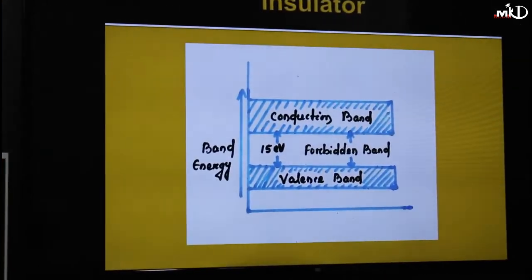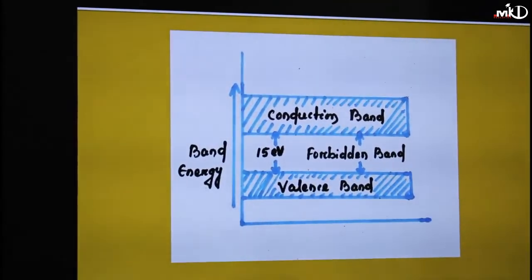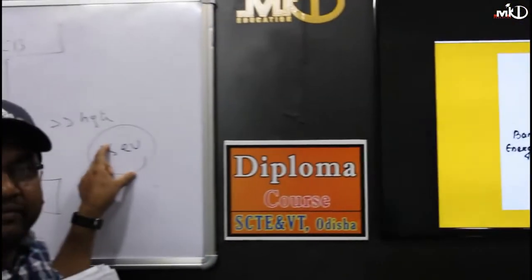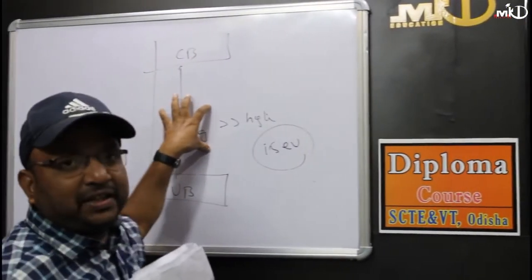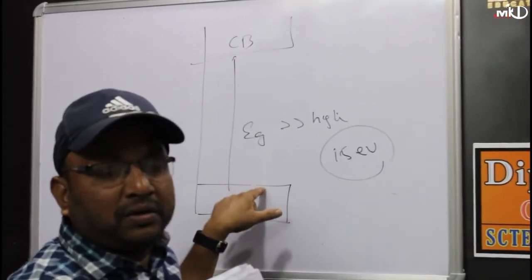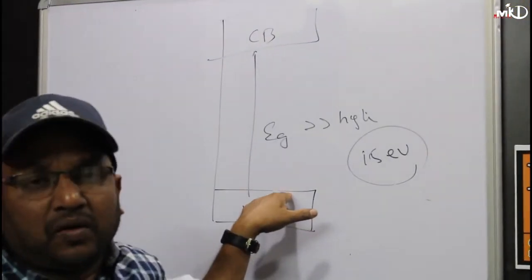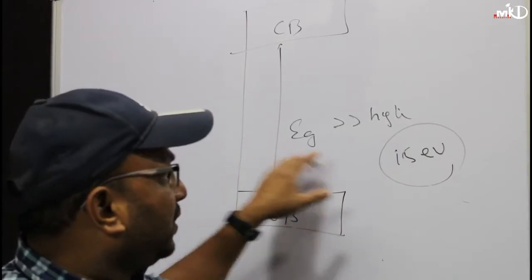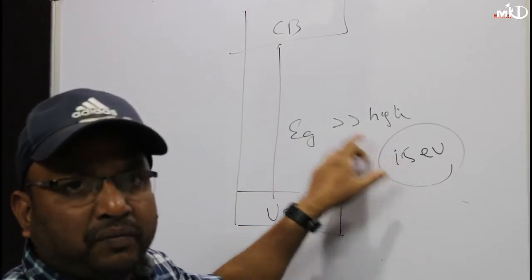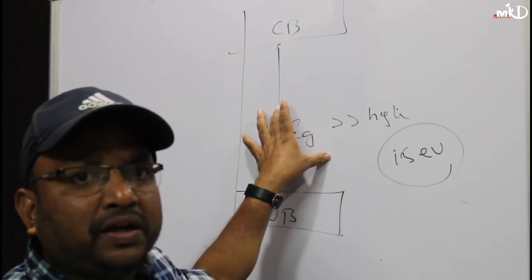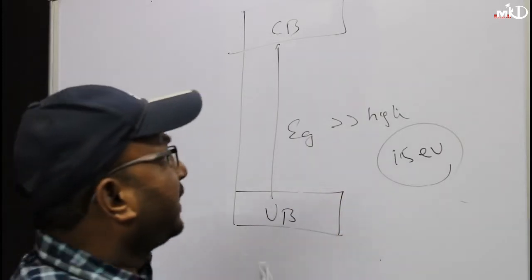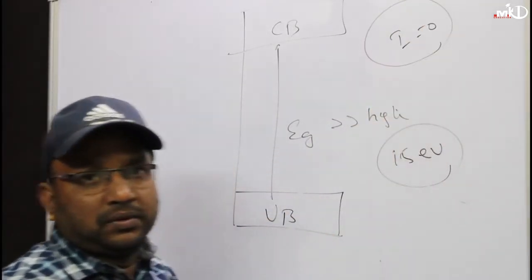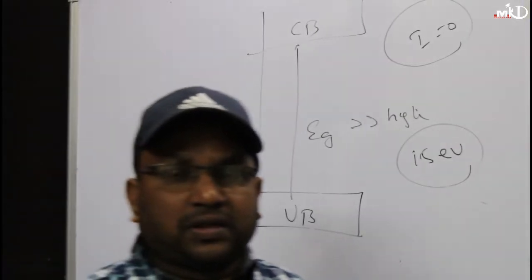So it is very difficult to achieve such a high value of Eg in an insulator by applying temperature or an electric field. Hence, it is very difficult for an insulator to conduct electricity. So in an insulator the current is equal to 0.